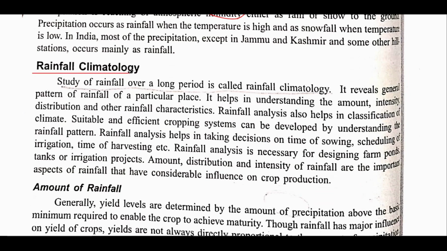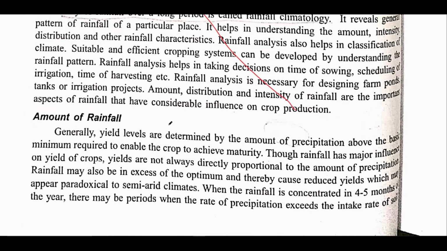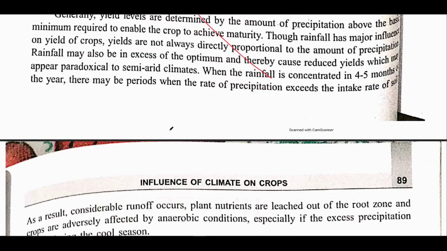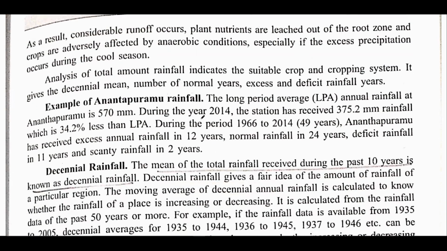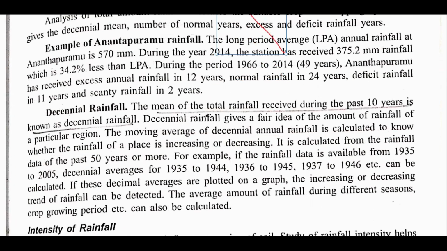Now rainfall climatology, this is not important, you can skip this. Amount of rainfall, you can also skip this. After that, Anandpur rainfall, you can skip this. Decennial rainfall, just remember what a decennial rainfall is. It is the mean of total rainfall received during the past 10 years. Decennial means 10, and remember that it is the mean.